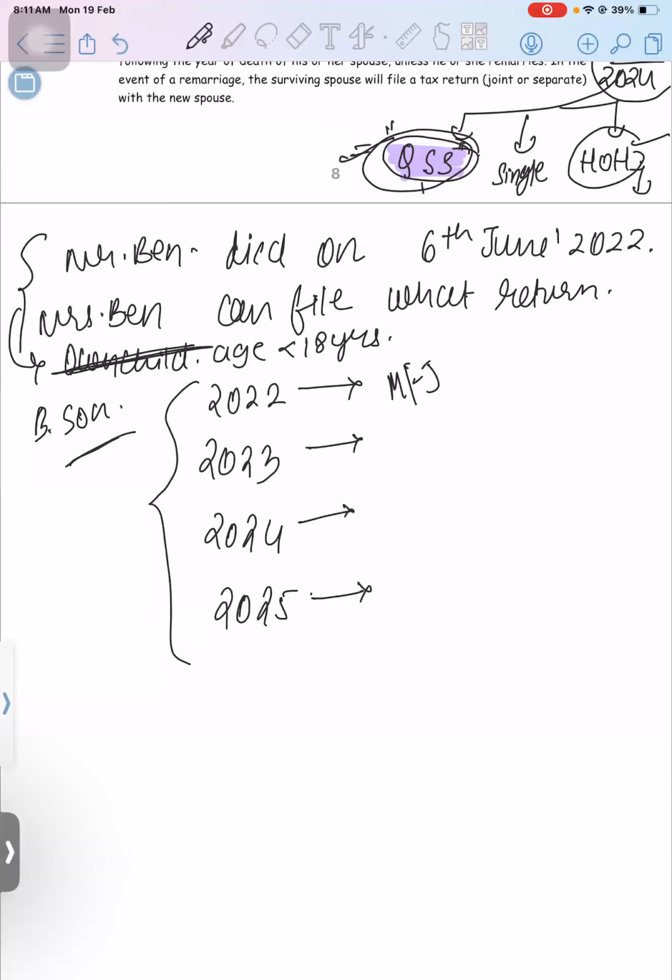So this spouse cannot go for QSS. They don't have their own child. Then they have just a qualifying dependent. They don't have a qualifying child. So for these 2 years they can go for HOH only, not as a QSS. In that case, always remember to read the question twice.